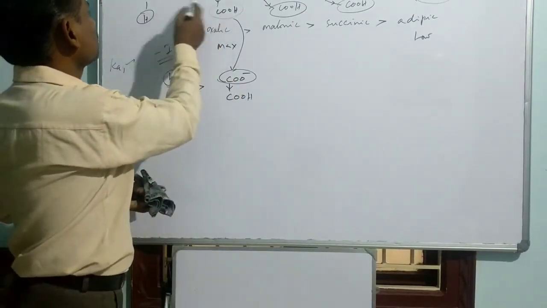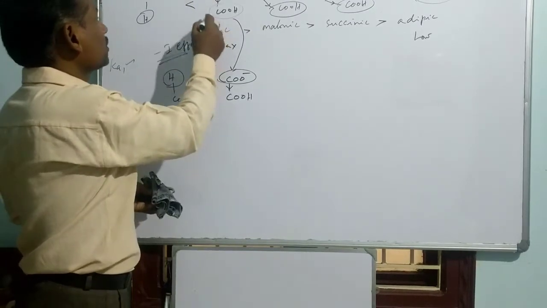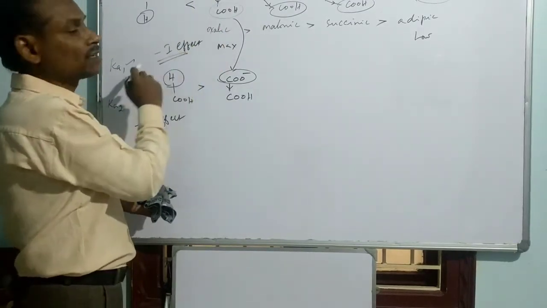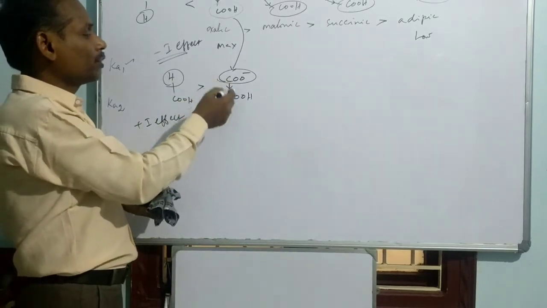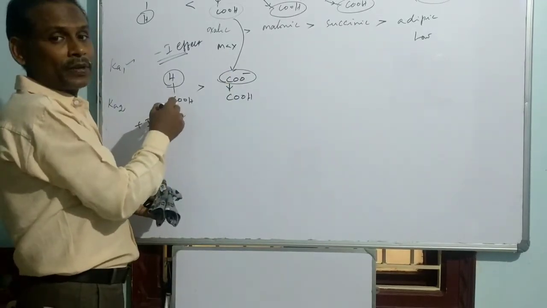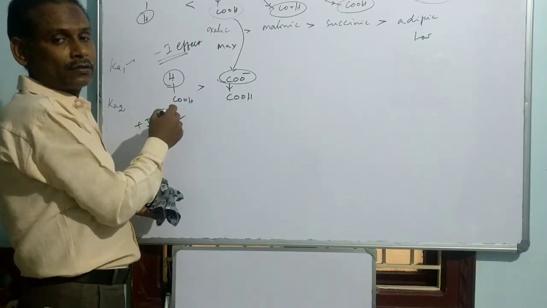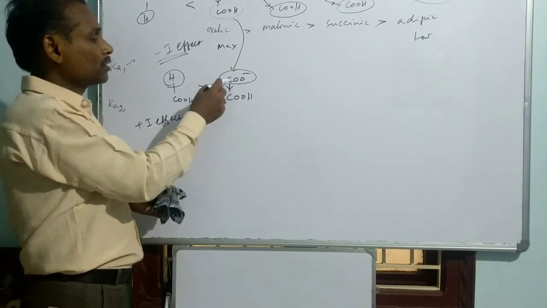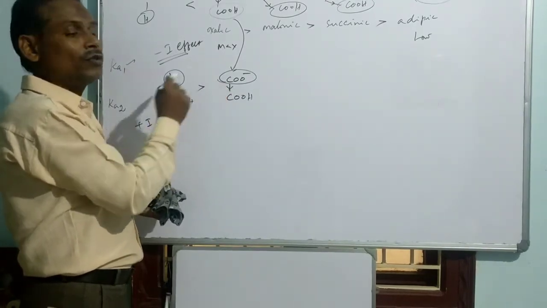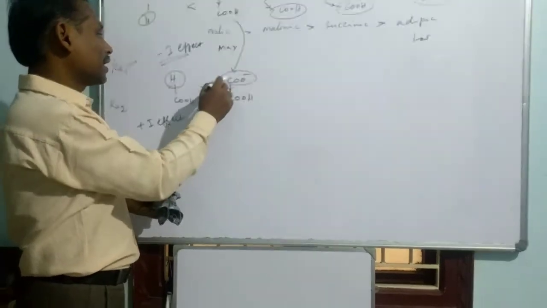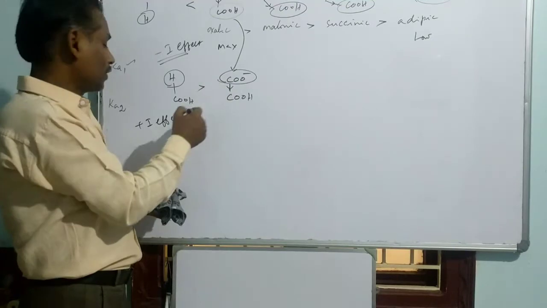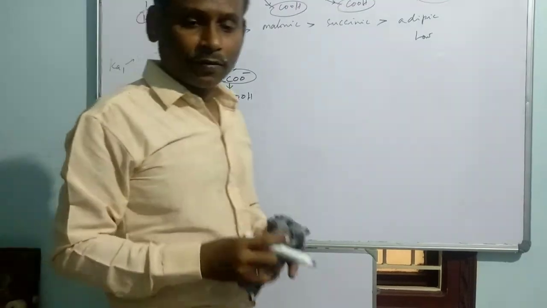But in the first case, this is more acidic because the COOH group is acting with a minus I effect. In this comparison of formic acid and Ka2 of oxalic acid, formic acid is stronger than the Ka2 of oxalic acid. The reason is the carboxylate group is acting as an electron pumping group via positive inductive effect.